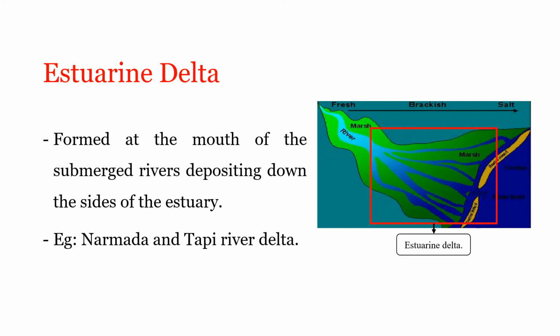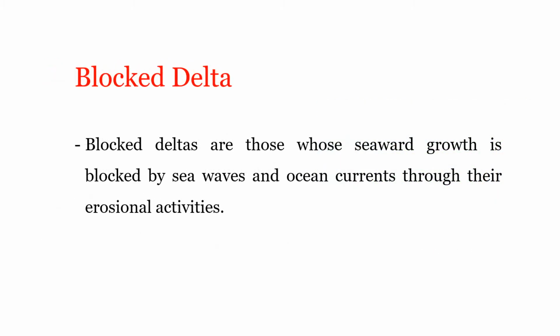Based on the category of growth, we have blocked delta here. So blocked deltas are those whose seaward growth is blocked generally by sea waves and oceanic currents through their erosional activities. The growth of delta may also be hampered due to the sudden decrease in the supply of sediments consequent upon climate change or management of catchment areas of concerned rivers.